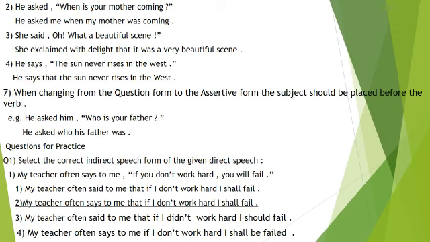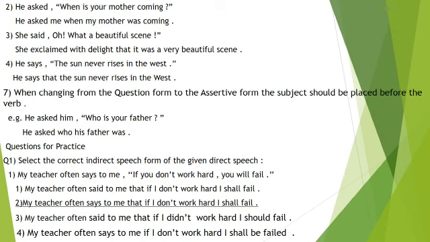Questions for practice. Question number 1. Select the correct indirect speech form of the given direct speech. 1. My teacher often says to me, "If you don't work hard, you will fail." Option 1. My teacher often said to me that if I don't work hard, I shall fail. 2. My teacher often says to me that if I don't work hard, I shall fail. 3.